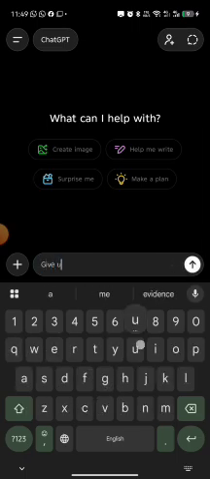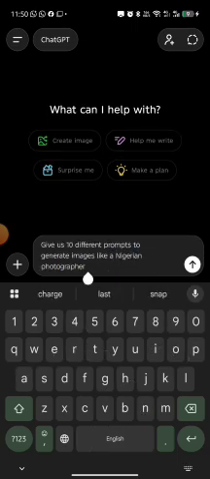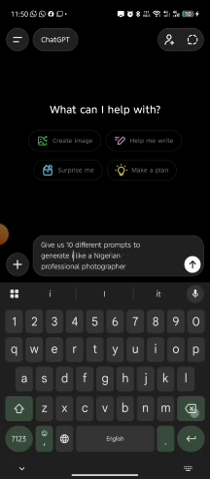We want to ask ChatGPT to give us 10 different prompts to generate images like a Nigerian photographer, Nigerian professional.